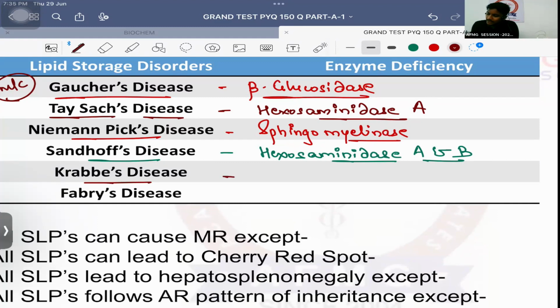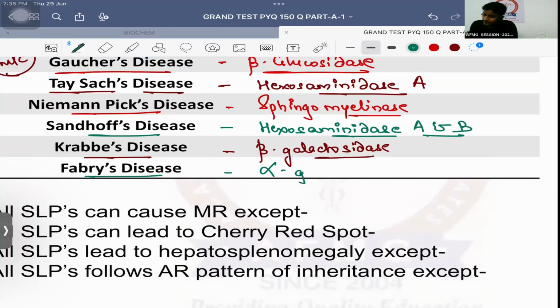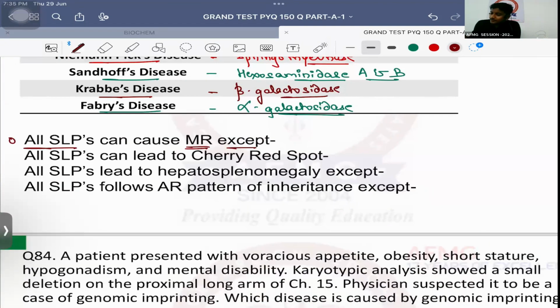Next, Krabbe's disease, deficiency of beta galactosidase, also known as beta galactocerebrosidase, also can be called as beta galactosyl ceramidase. Next important is Fabry's disease due to deficiency of alpha galactosidase, also known as alpha galactocerebrosidase, also can be called as alpha galactosyl ceramidase. And last is aryl sulfatase A deficiency leads to metachromatic leukodystrophy.